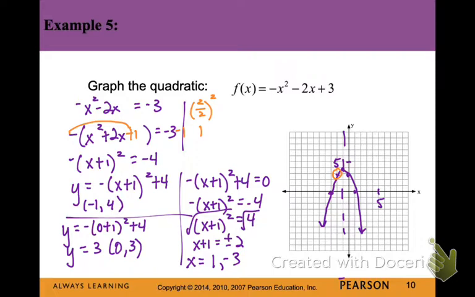All right, this concludes part 1 of the notes for Chapter 2, Section 2, Quadratics, and we'll continue in Part 2.